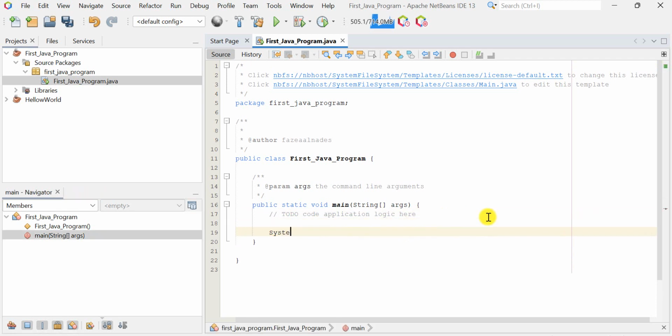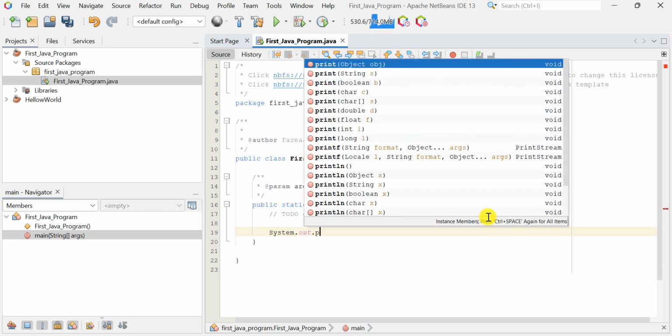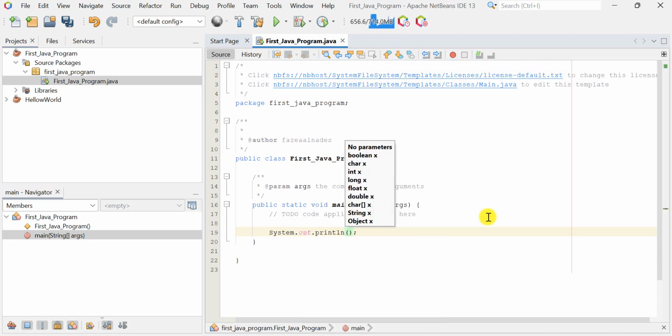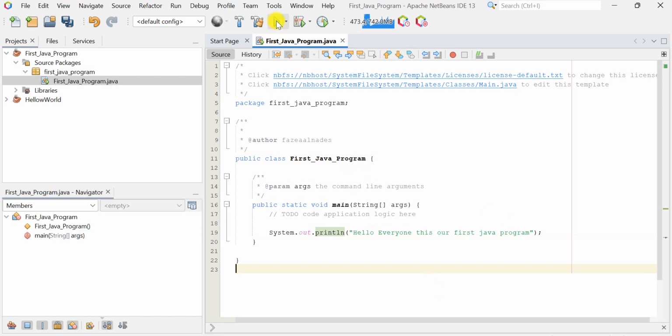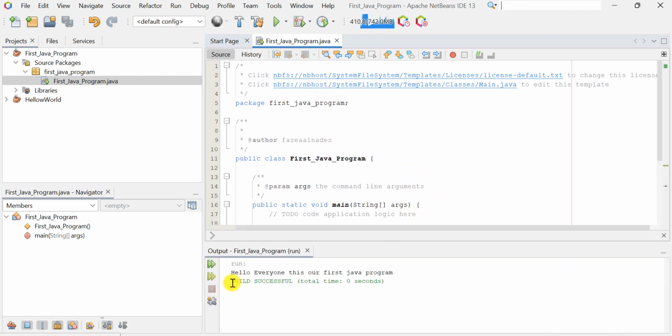Okay. So I just need to print just a few words here. So I will write System.out.println. Okay. I will open the parenthesis and inside I have double quotes. Then I will write hello everyone. This is our first Java program. Okay, I think I'm good to go. And I will come up here and I'll try to compile. Of course, it will debug and compile and check. So you see this program is built successfully. Okay, and this is what I want to print. And there you go. This is your first Java program.